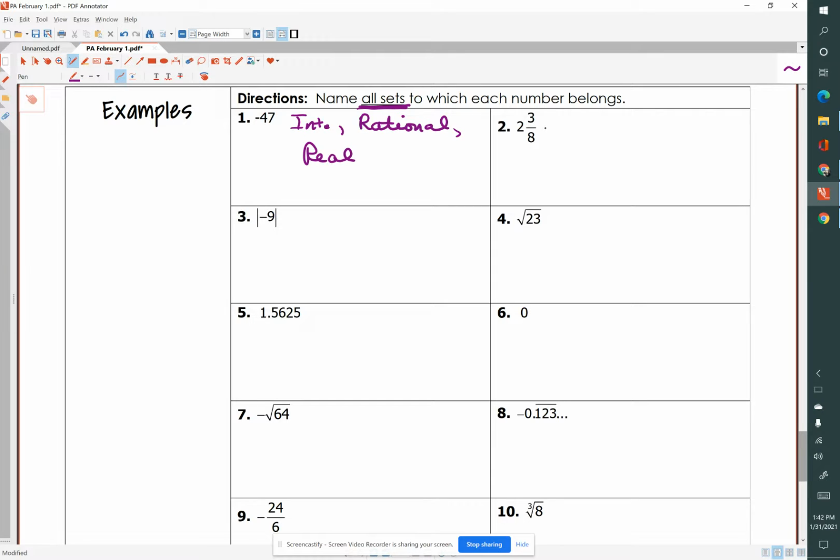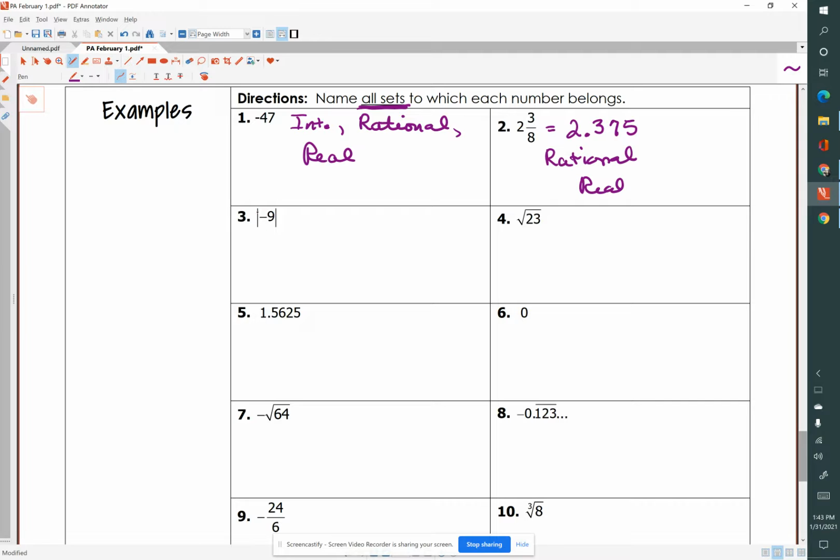Now 2 3/8, let's find the decimal form of that. If we put that in a calculator, that is 2.375. Not an integer because it has a decimal, but it is a terminating decimal, so it is rational and real.